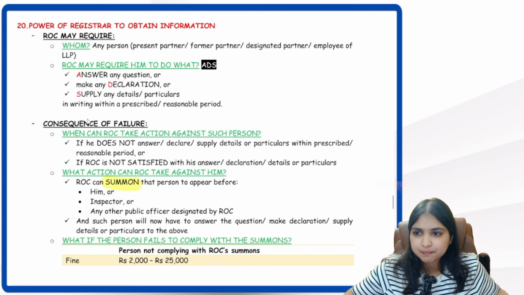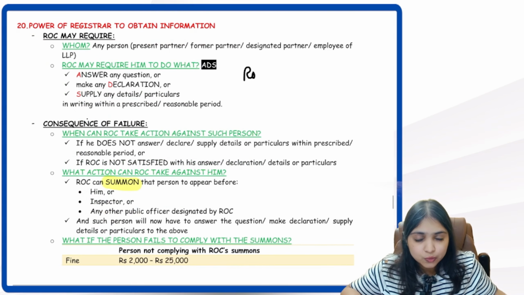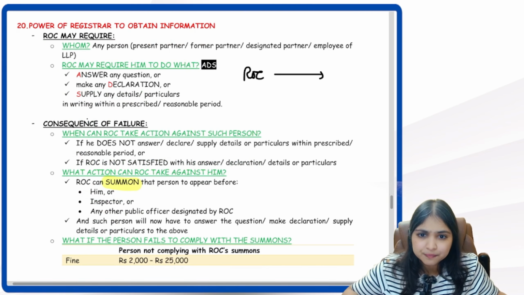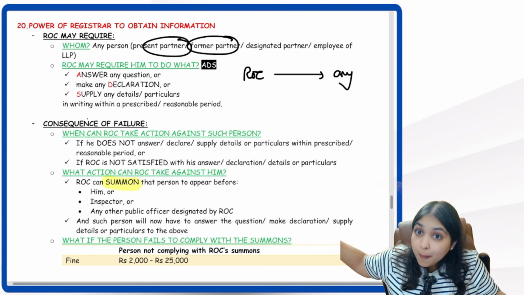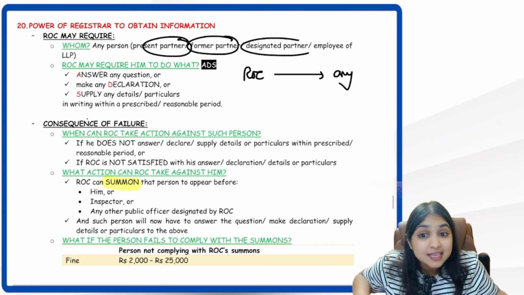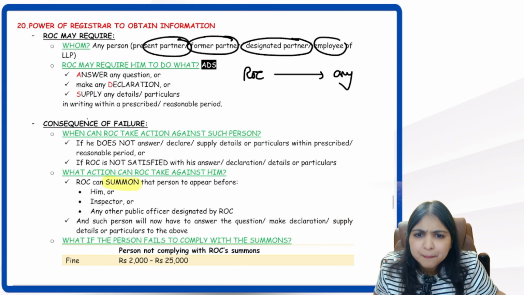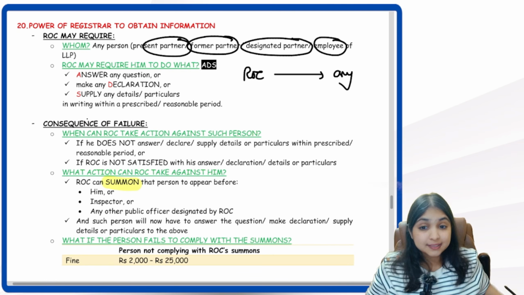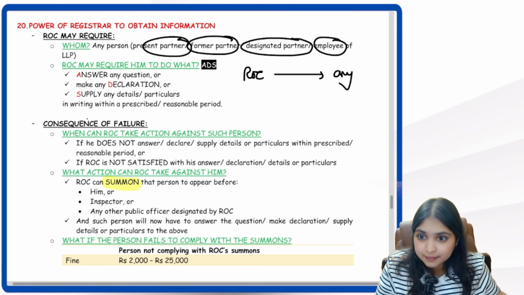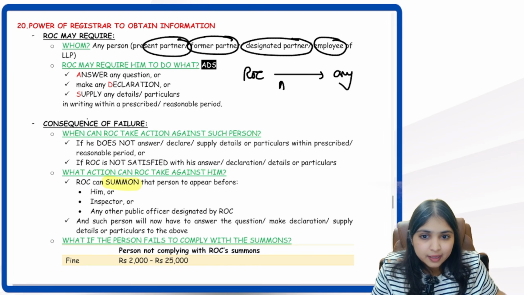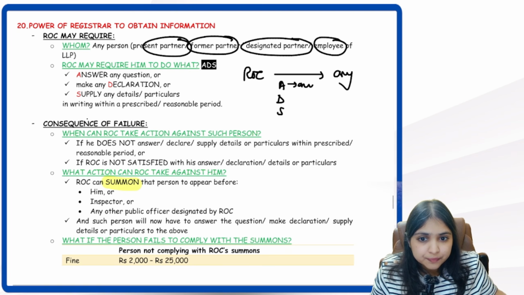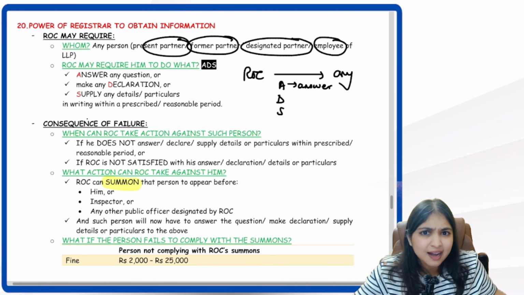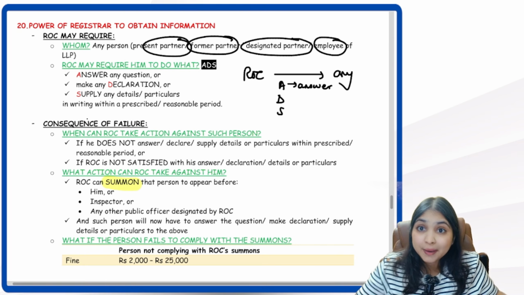Okay, then comes this next point. This is extremely simple, guys. Here, ROC can go to any person. That person can be a partner of the LLP, a former partner, a designated partner, an employee of the LLP, any person. So ROC can go to any person and require ADS. Require A for answer. The ROC can ask a question and ask for an answer to that question from any person.